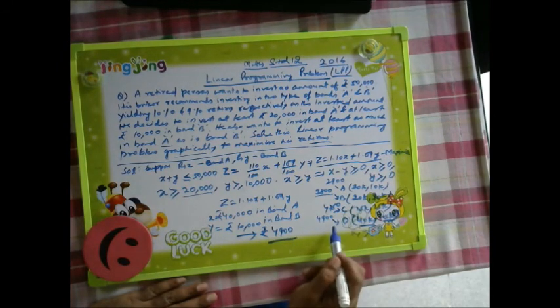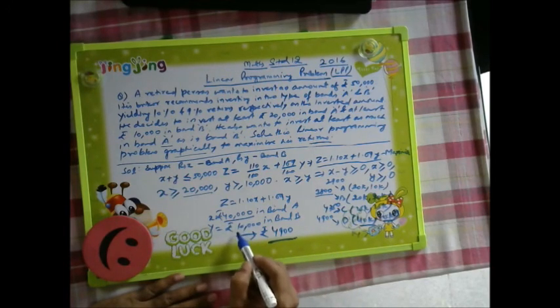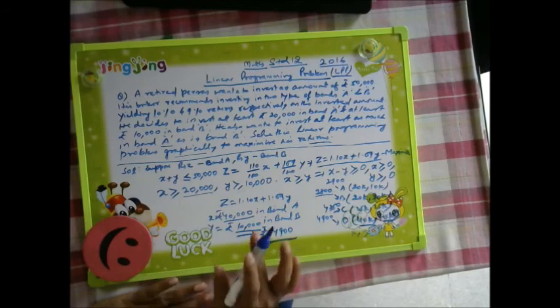So 4,900 is the maximum value, and this is the answer: x equal to 40,000 and y equal to 10,000.